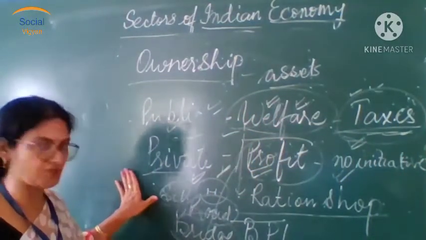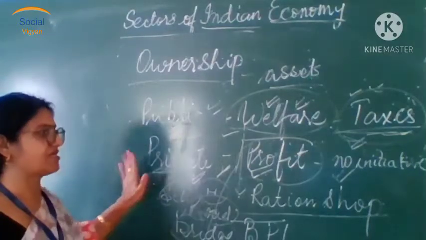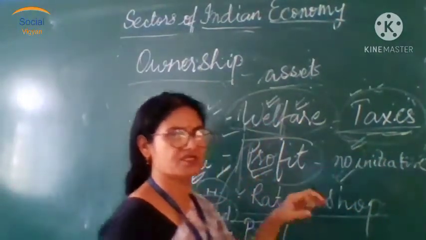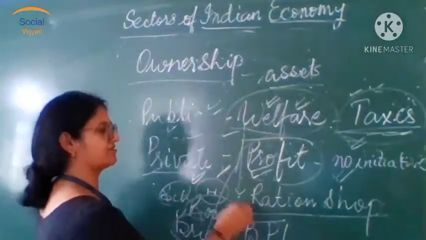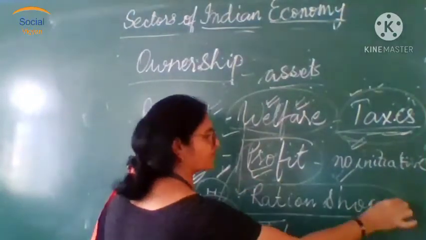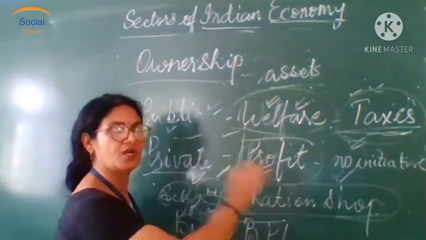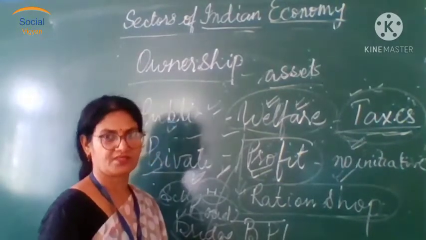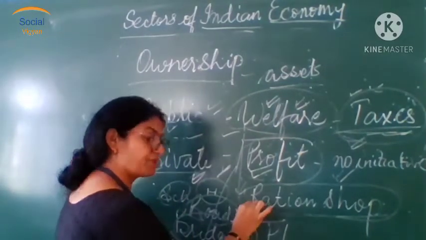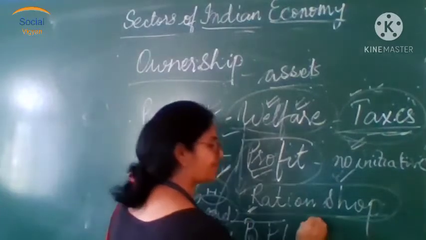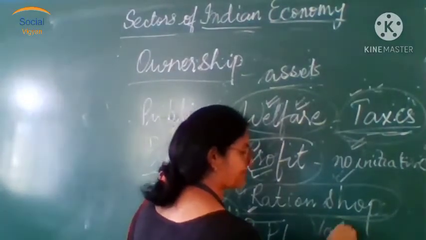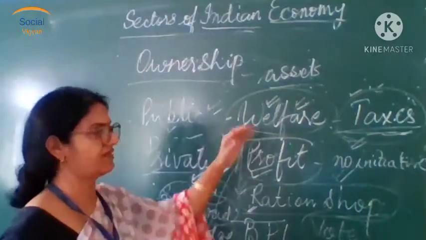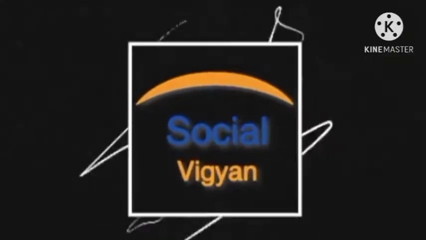For individuals, for privates, profit is the major motive, and no initiatives would be taken on their own, like distributing ration from ration shops. They are not going to help the people there. They'll charge the complete amount. But this good is being done by the government because we people have elected them as our representatives, and the government is working for our welfare.